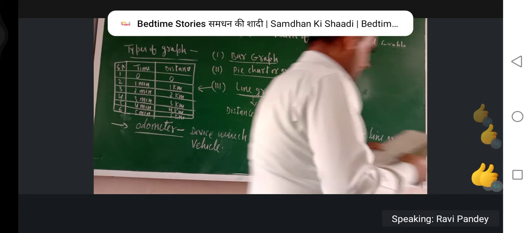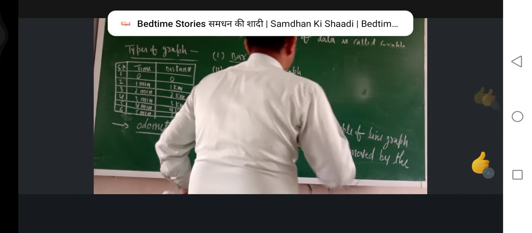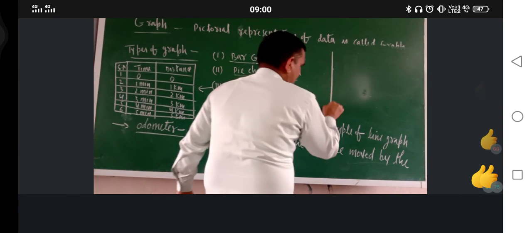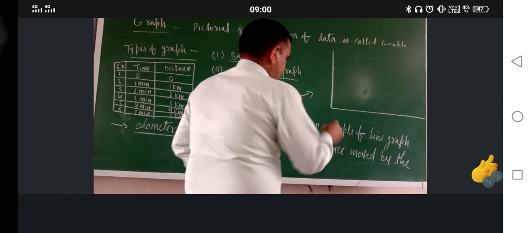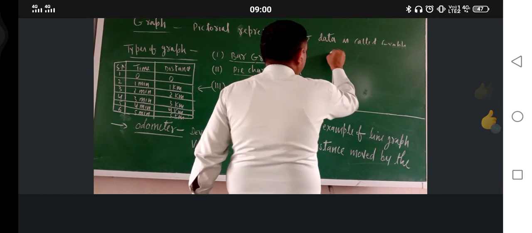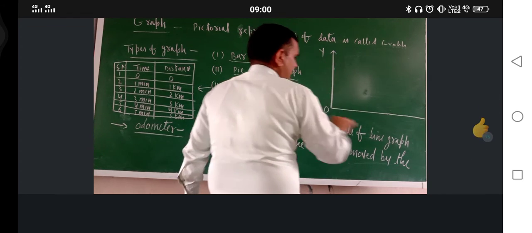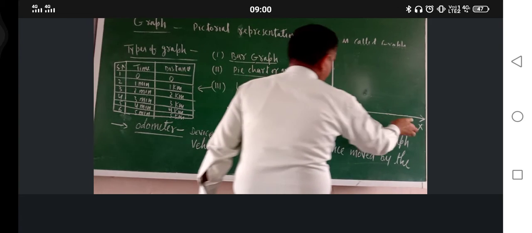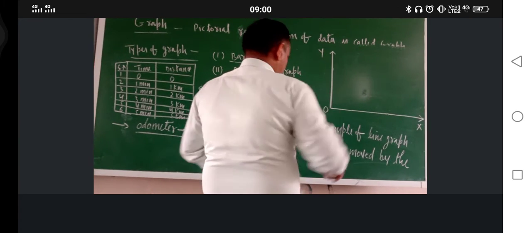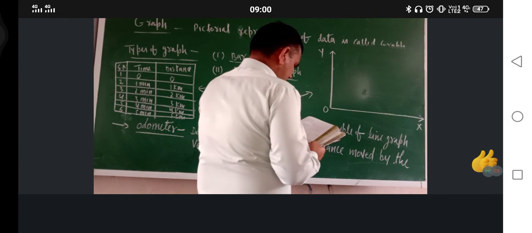Now in the graph paper, I am explaining you line graph. Just see. This is origin point. This is OY axis. This is OX axis. So on one side, what you have to take? Time.